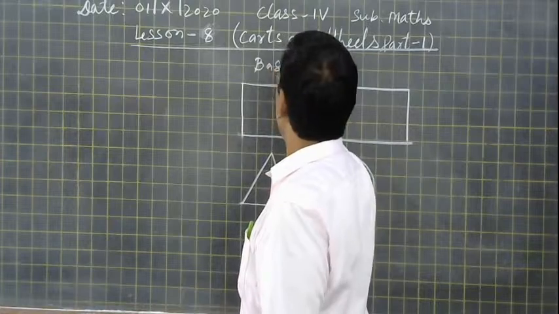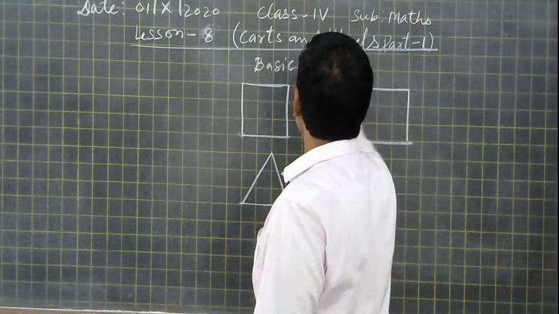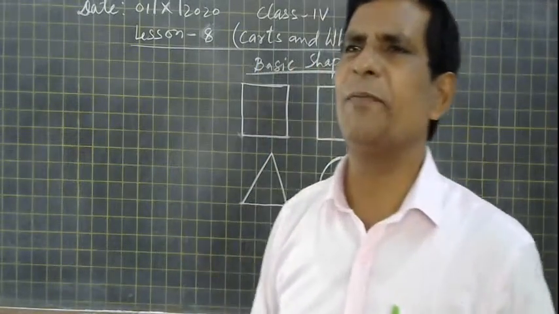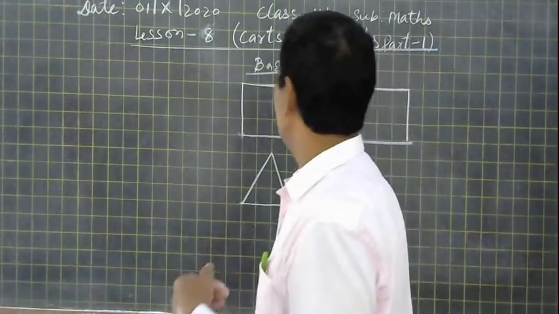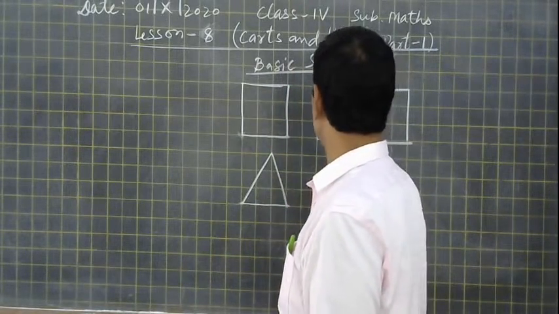So these are called basic shapes. In mathematics there are four basic shapes: the square, rectangle, triangle, and circle.